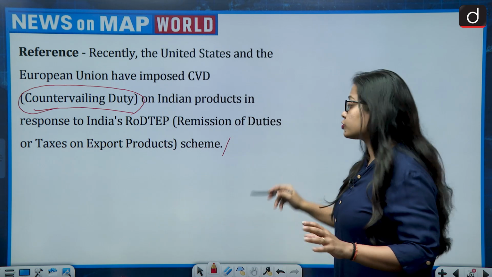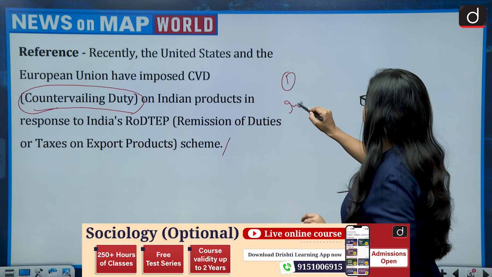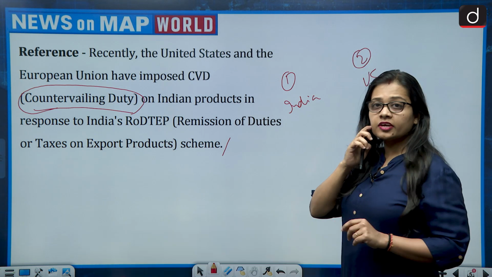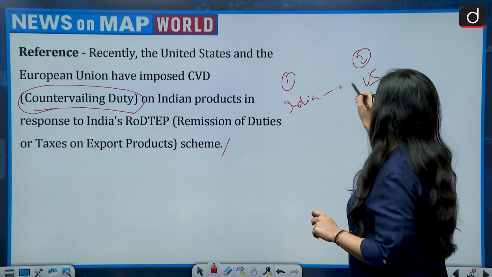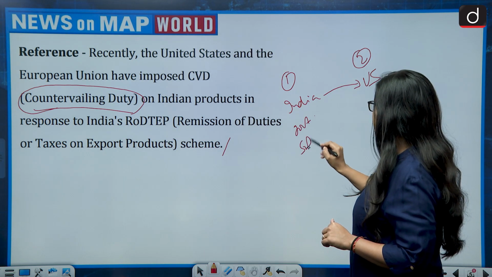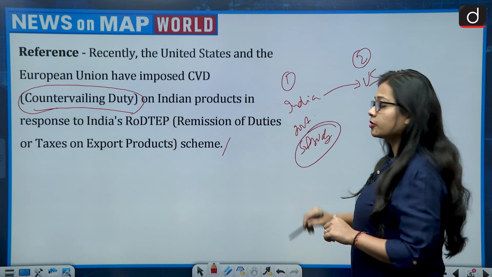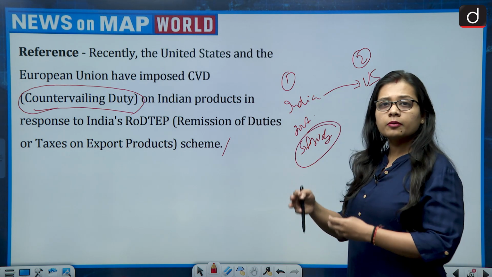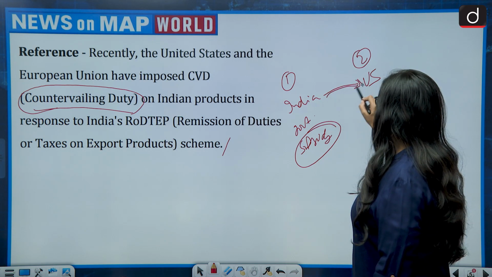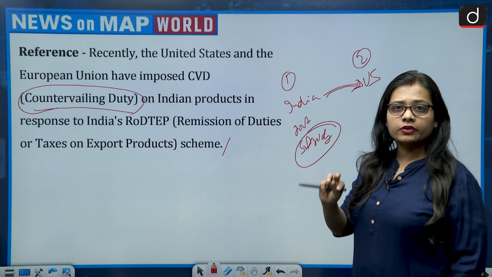Imagine there are 2 situations. First, this is India and second, this is the US. Now India is exporting a few of its products to the US, but the Indian government gives subsidy to few of its products. So the price of the product will come down when they export it to the US.